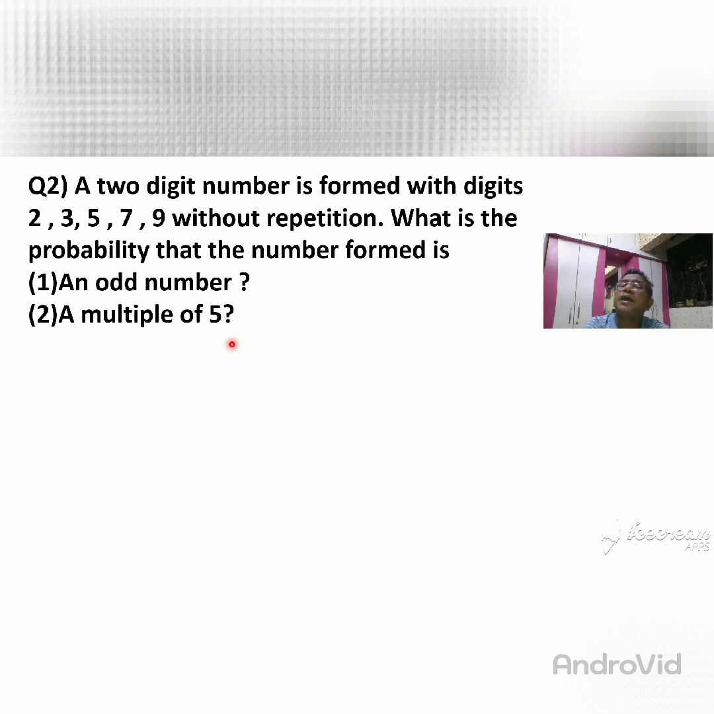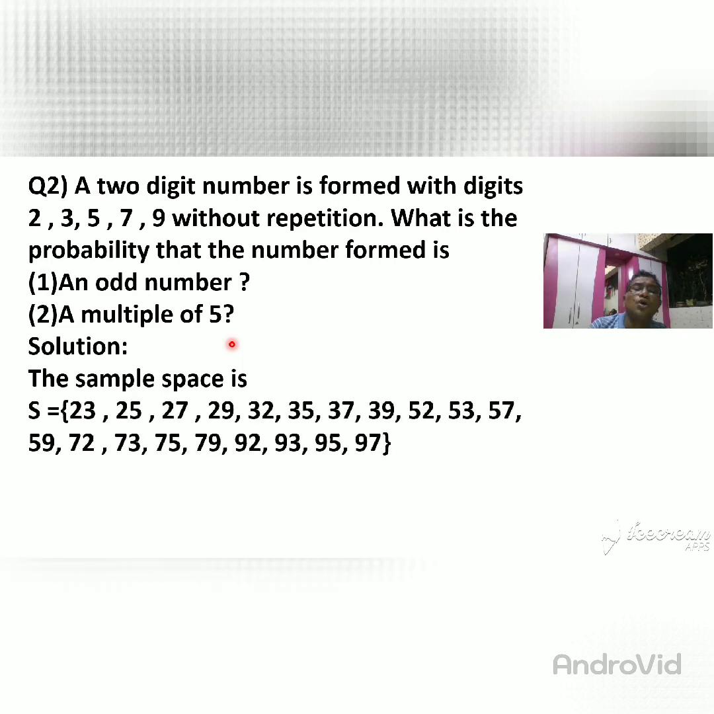So we want to write the sample space. So how can we write the sample space? I write the sample space, but how I write that sample space, I will explain to you, so don't take tension about that. How can I write this sample space?